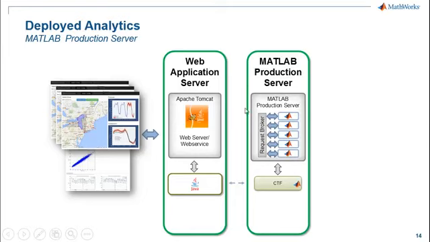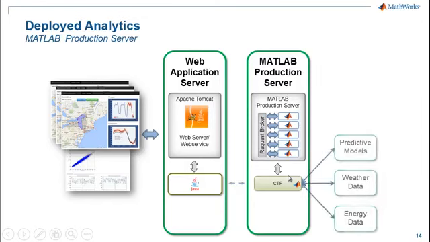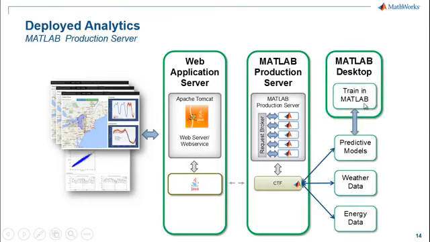So when we call into the MATLAB Production Server, there's a request broker. This does load balancing. So when we get massive numbers of requests coming in, it's automatically balancing for us how to manage that large number of requests. And it will load up the CTF file that we need. Now this could package really just about any MATLAB code that we want. In this case, it's going to, using our MATLAB code, grab the data from the energy website, grab data from our weather website, and then load up our predictive models, which we trained offline in our MATLAB desktop. Now, there's a couple of key benefits of setting up our system this way.